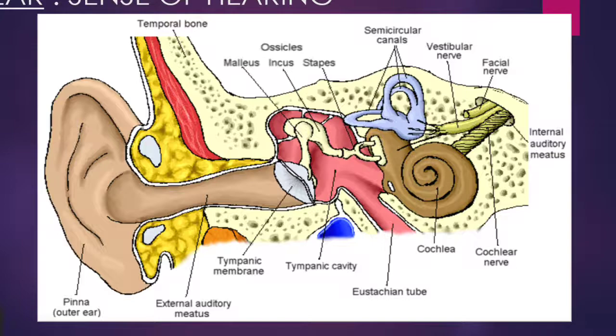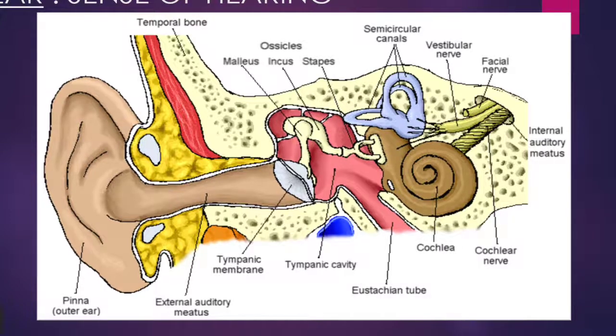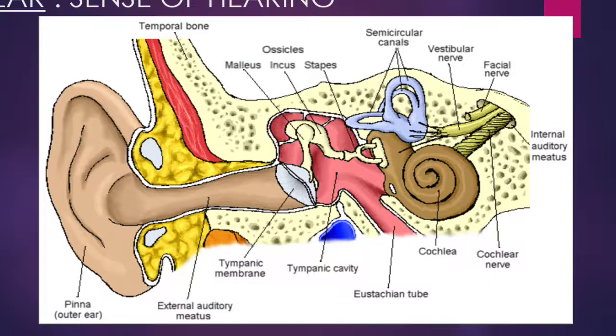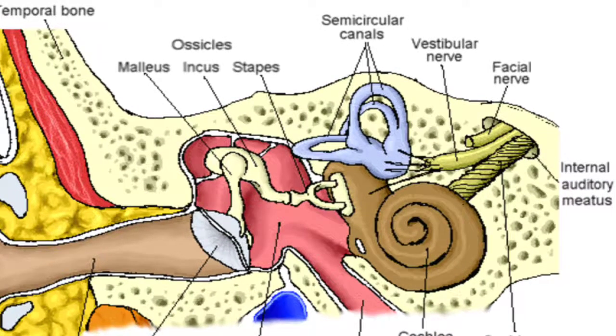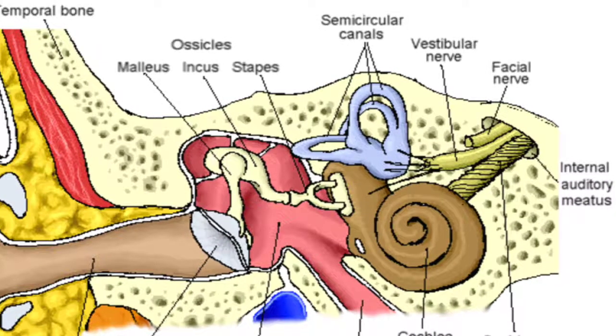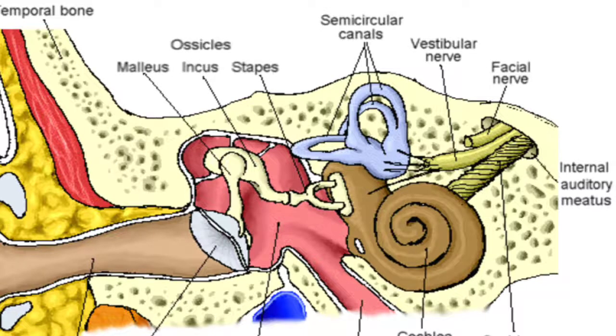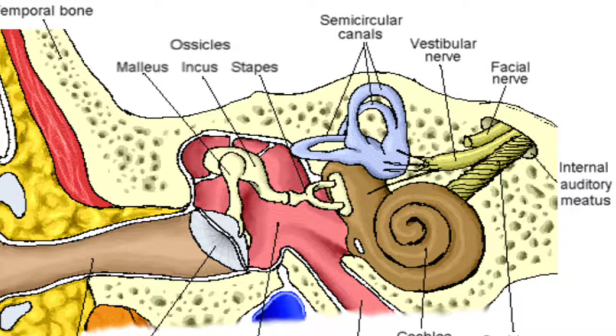Now, the anterior part of the vestibule is the sacculus and the posterior part is the utriculus. Nerve fibers from them form the vestibular nerve. Can you see the vestibular nerve? Yes, it is there at the top. Semilunar canals are connected to the vestibule and are filled with the fluid endolymph.